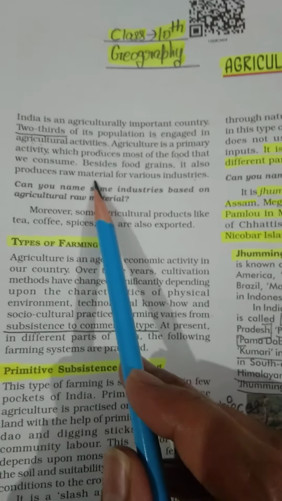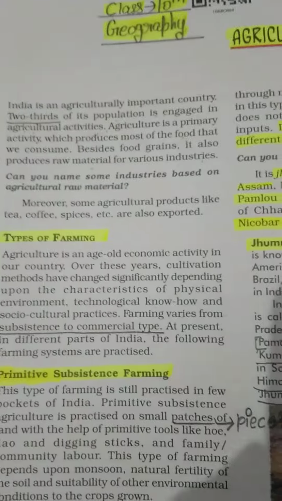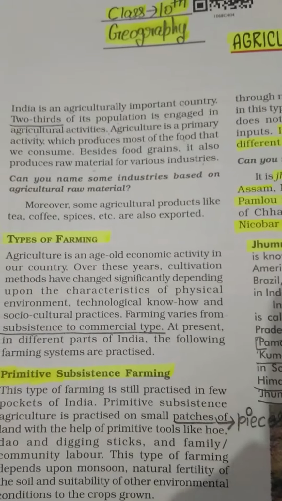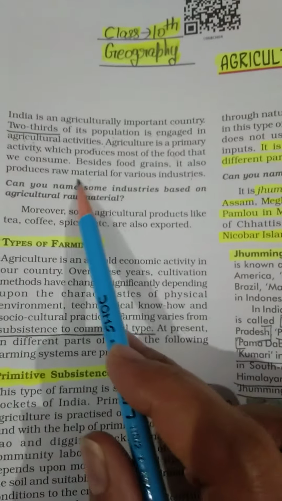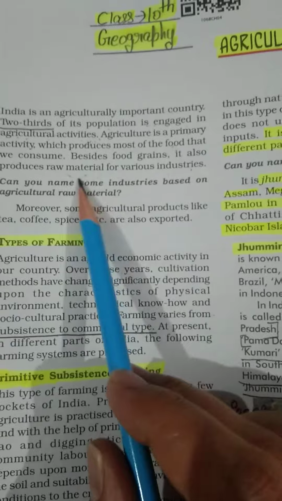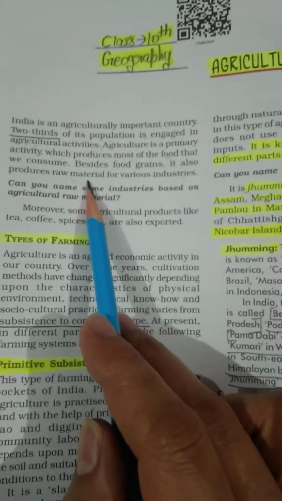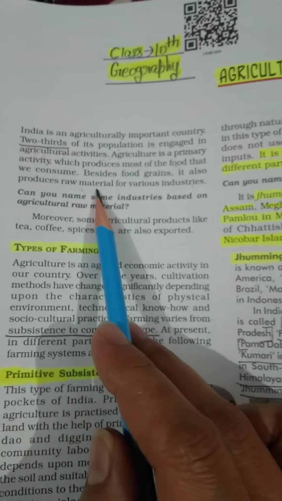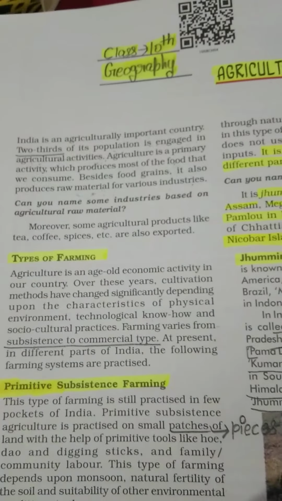For example, for cotton mills we take raw material of cotton, which we get from cotton crops. For sugarcane mills, we get sugarcane from the sugarcane crops.